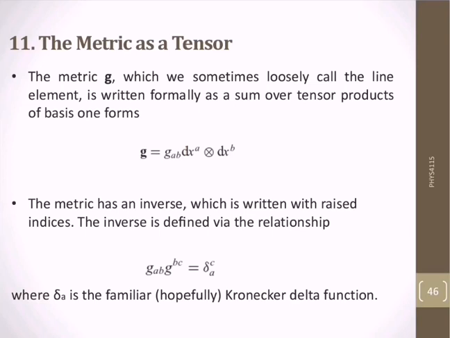The above equation, ds squared, is also known as the line element, where the g_mu nu of x are the components of the metric tensor of rank 2, which we wrote last time in our lecture.